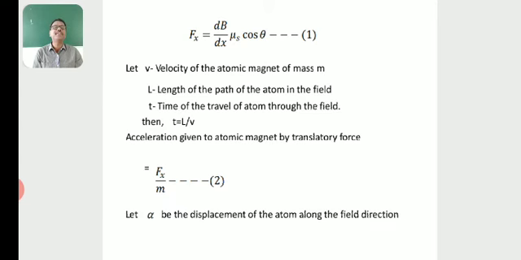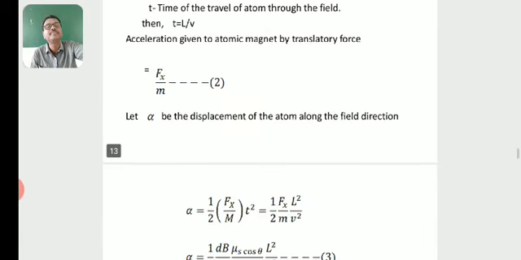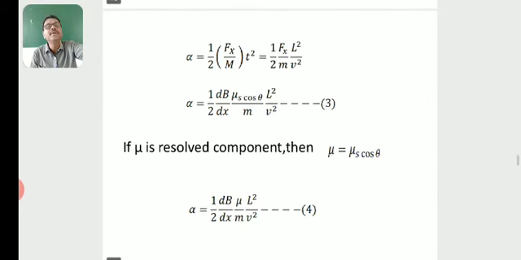Let alpha be the displacement of the atom along the field direction. Then alpha is equal to 1 by 2 Fx by m into t square, which is equal to half Fx L square by 2 m v square. Then alpha is equal to 1 by 2 dB by dx, the magnetic gradient, into mu s cos theta by m into L square by v square.